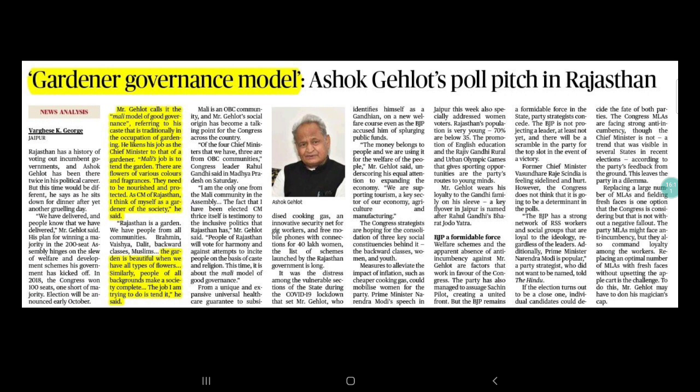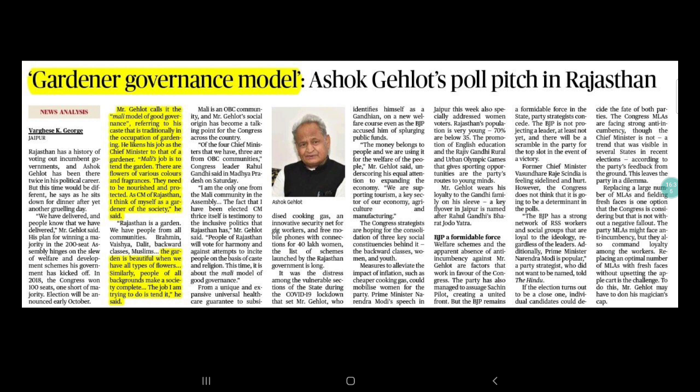Apart from that, this Gardener governance model was highlighted by the Chief Minister of Rajasthan. So you just need to remember this keyword, Gardener governance model. You can use this in your answers while talking about good governance. Let's say there is a question on good governance, all the aspirants writing the exam will incorporate the UN model of good governance.